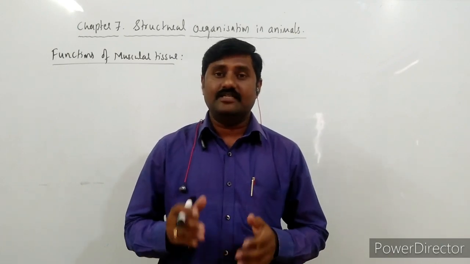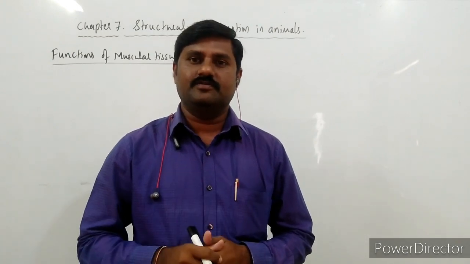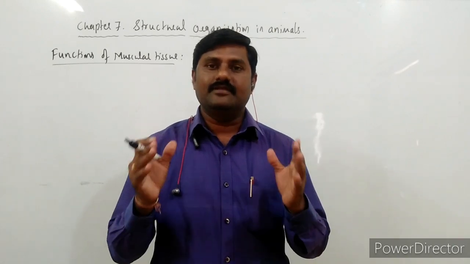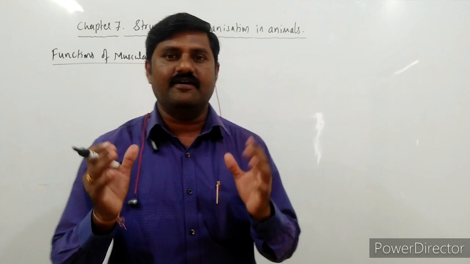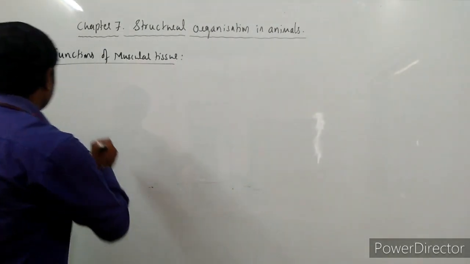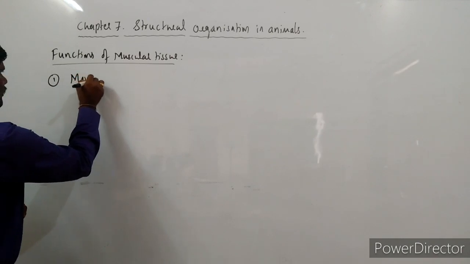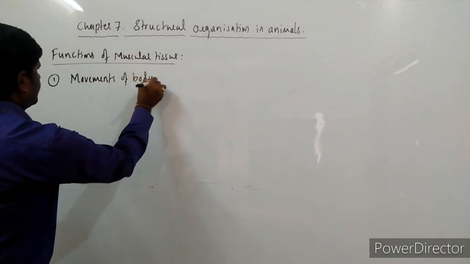That's why it is responsible for walking, running, jumping, etc. So first one, it is responsible for movements of the body, right?